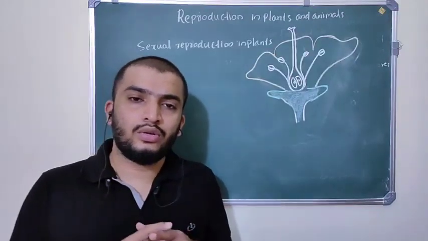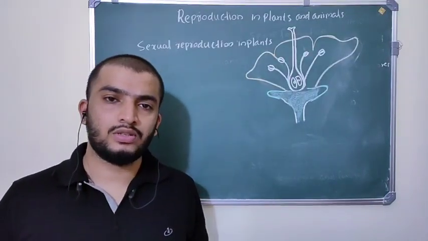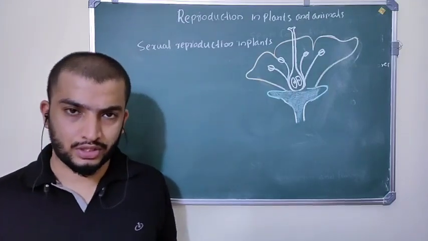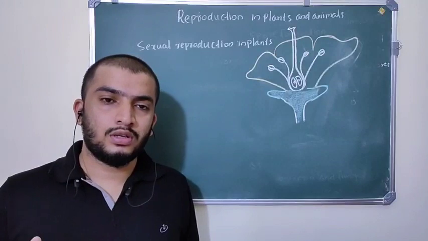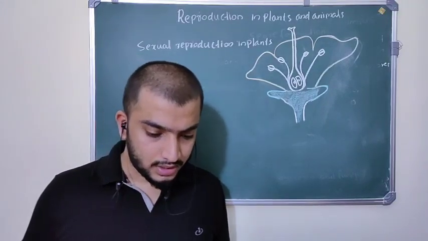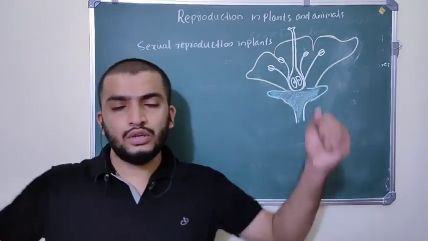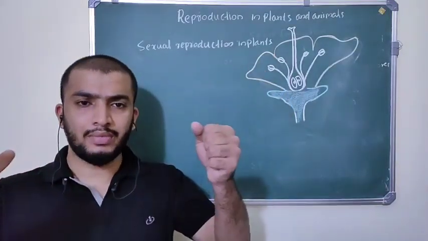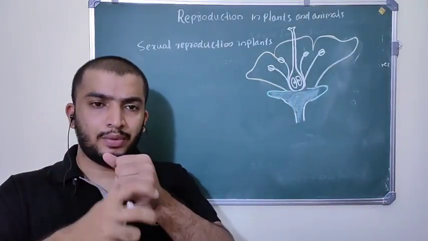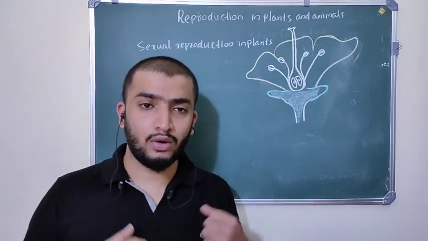So next we are going to discuss sexual reproduction. What is meant by sexual reproduction? Sexual reproduction is a process in which two gametes, the male gamete and the female gamete, fuse together and produce offspring of their own kind.